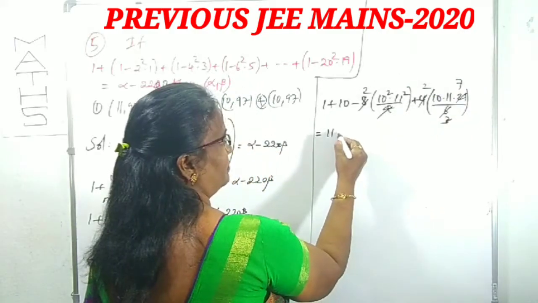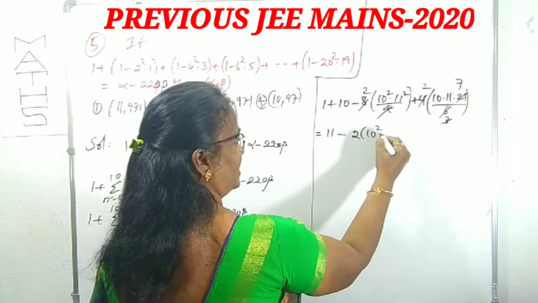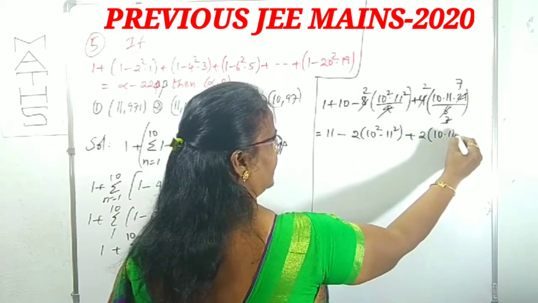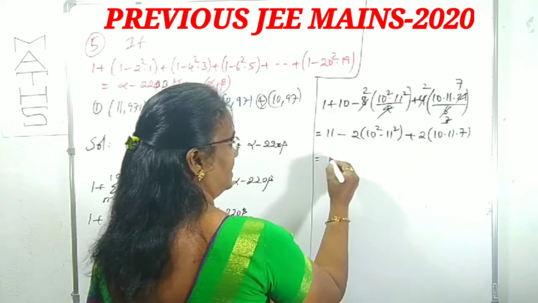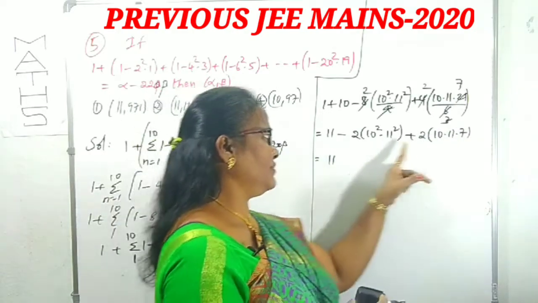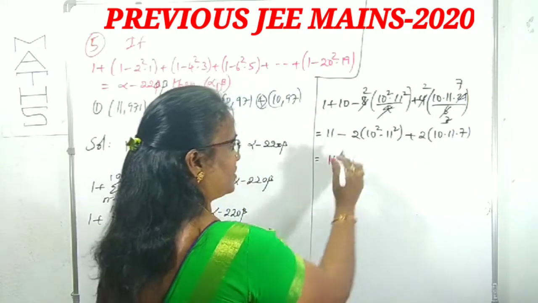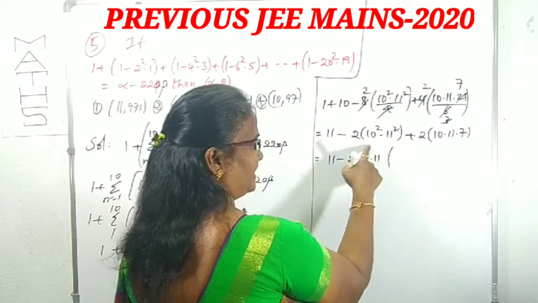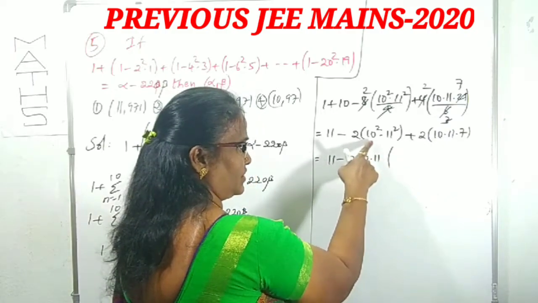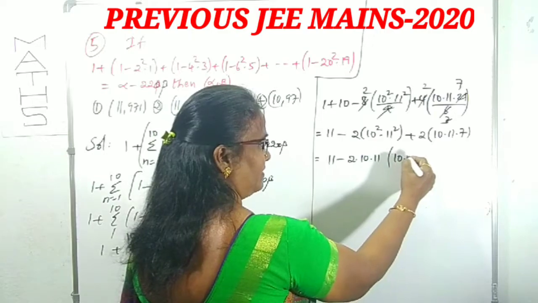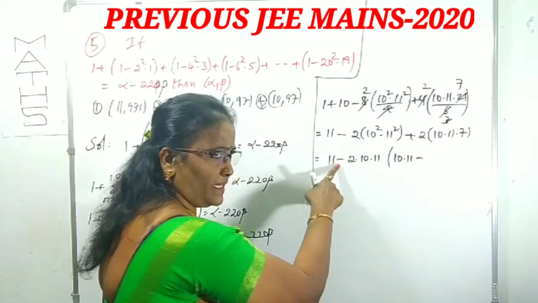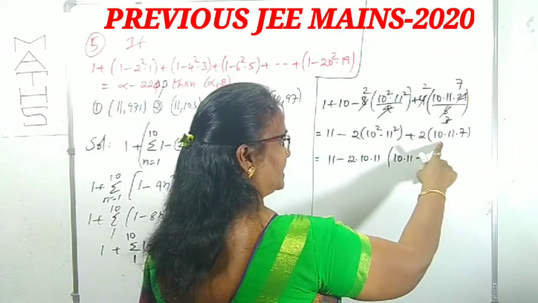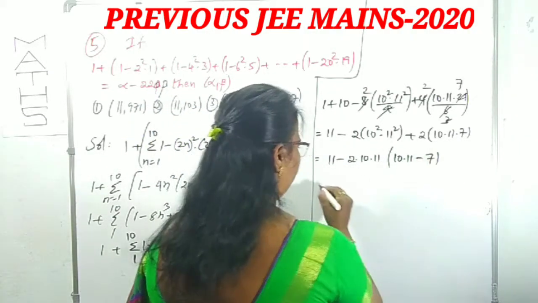Now next, minus 2 times 10 squared into 11 squared plus 2 times 10 into 11 into 7, right? 11 minus, among these two which are common? 2 is common, I am taking the 2 under 10, 11. Here what is left out? 2 into 10 into 11 is taken out. What is left over? 10 into 11 is left over, and with minus, because I have taken minus common. Minus or minus plus. Here what is left over? 2, 10, 11 taken out, 7 is left over, right?